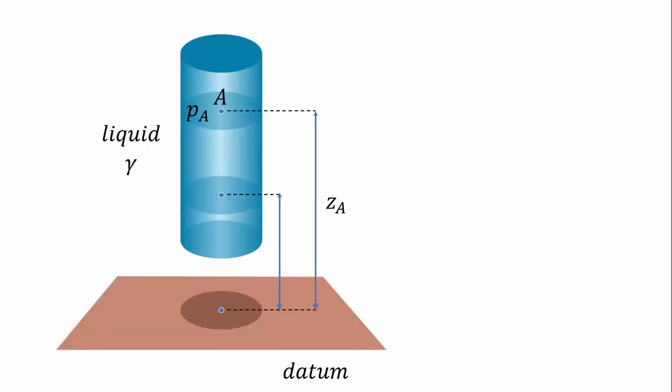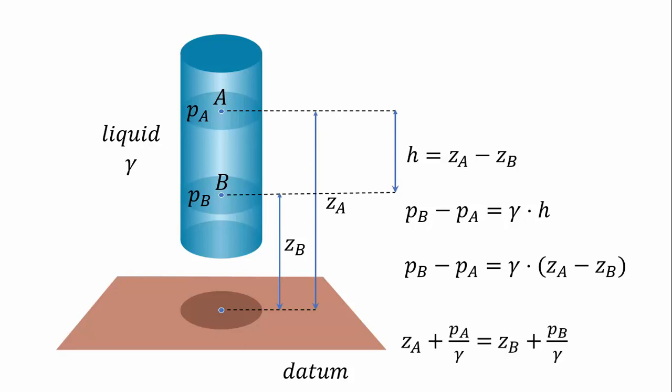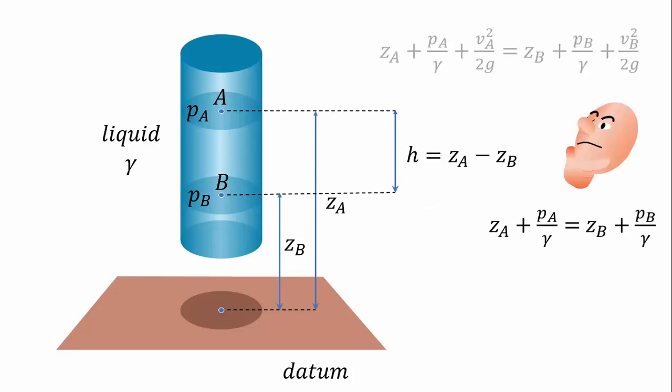Let's write what we saw in a different way. Look at this water column. There is a point A situated ZA meters above the horizontal plane that we are calling datum. Also, there's a point B situated ZB meters above the datum. The difference between ZA and ZB is what we are calling h. So, PB minus PA equals gamma h. We can write it as PB minus PA equals gamma times (ZA minus ZB), or ZA plus PA over gamma equals ZB plus PB over gamma.